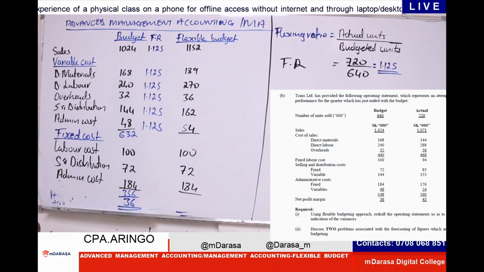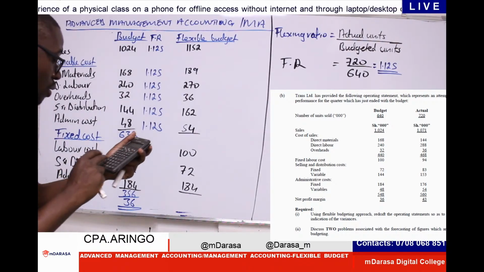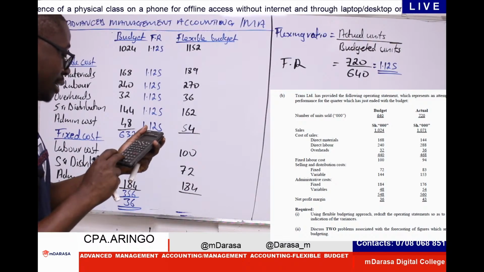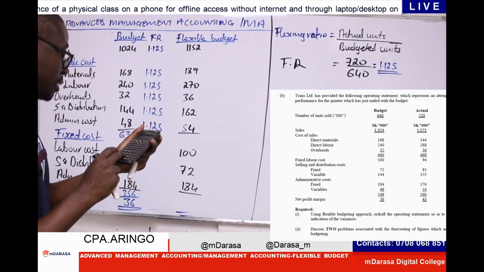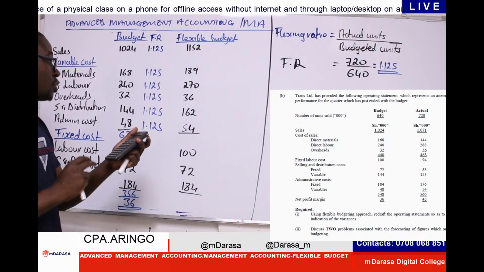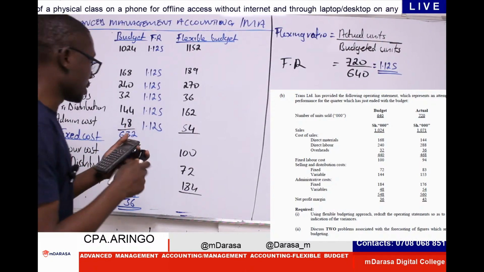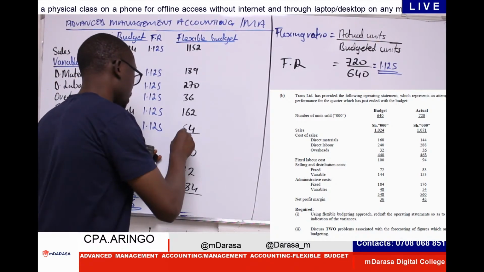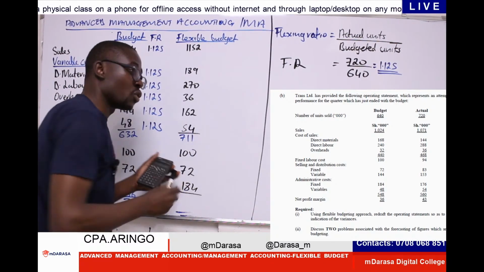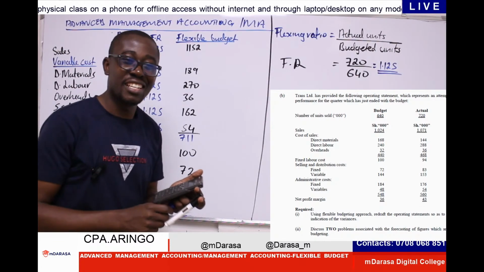What about for flexible budget? For flexible budget, then same procedure applies. We have 189 plus 270 plus 36, my good students, plus 162 plus 54, which in this case would give us 711, confirmed.